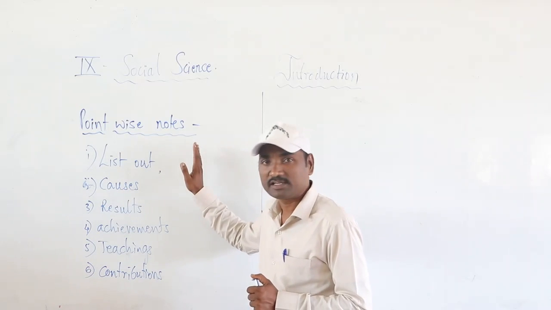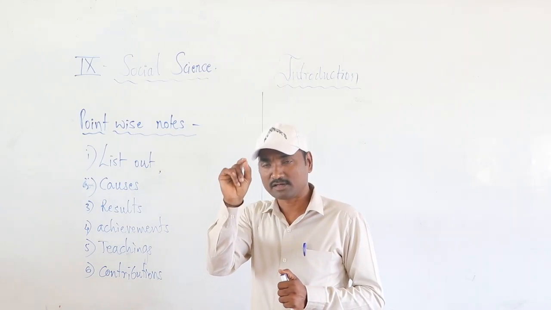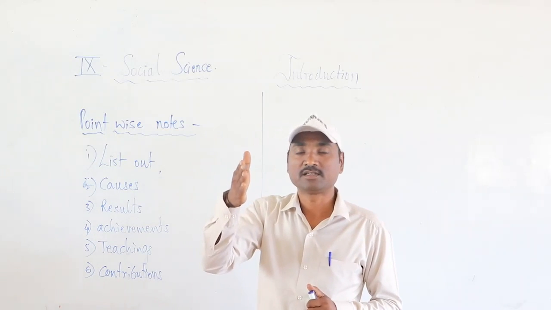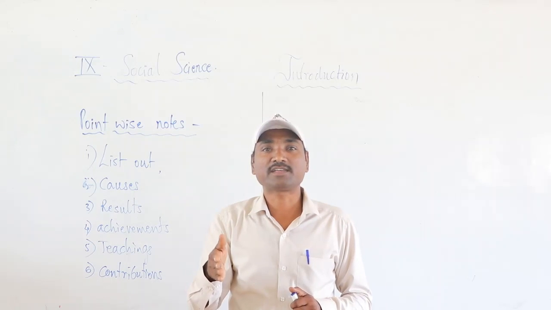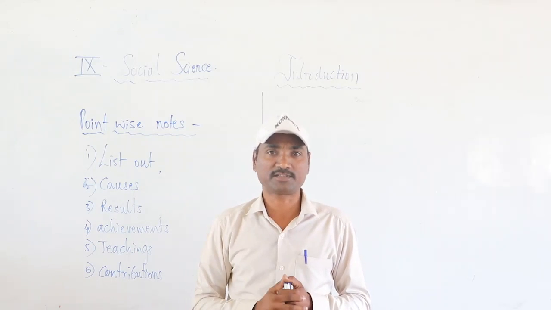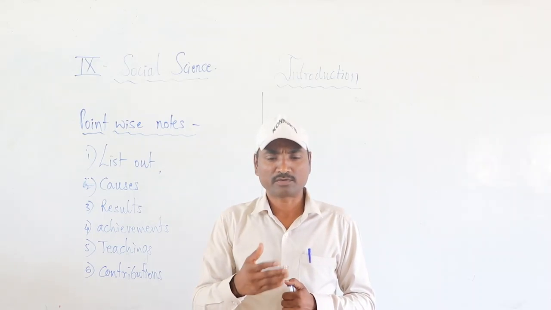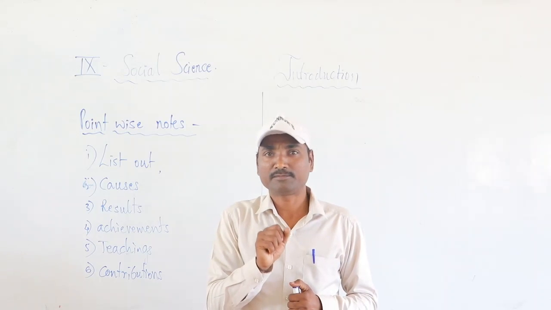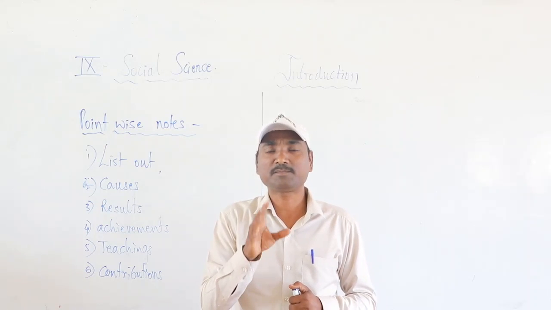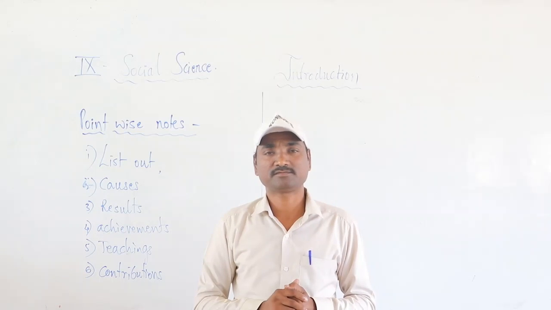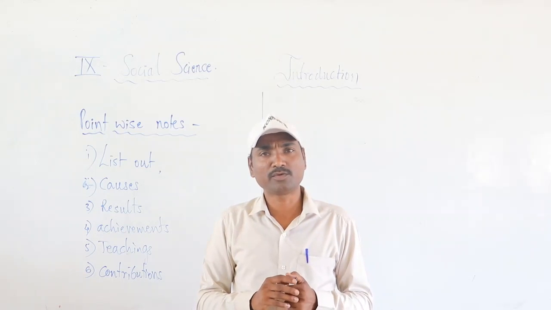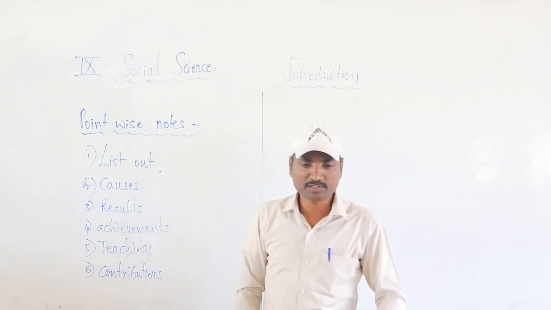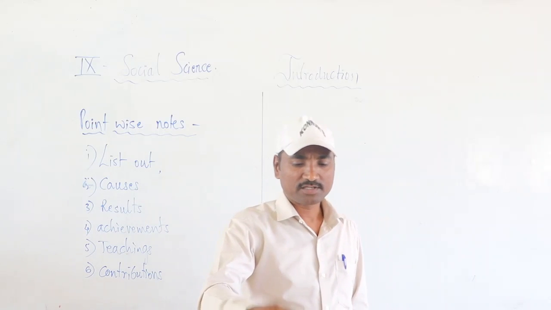Give a heading, list out, and your answer should be number 1, number 2, number 3. Where there is a series, in such a way you are going to write. This is very important. It will help you to clarify and simplify the subject matter, and it will help you get maximum marks in the annual examination. This is what we are going to follow this year, neatly and systematically. Apart from this, which answers should you write in a paragraph?